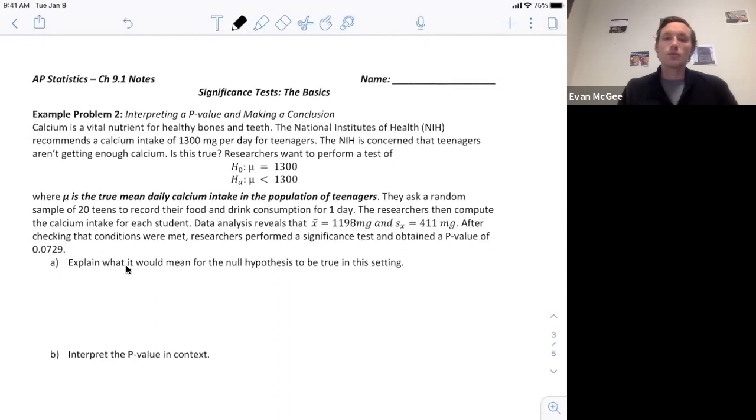Explain what it would mean for the null hypothesis to be true in this setting. If the null is true, the mean is equal to 1,300, then that means the mean daily calcium intake in the population of teenagers truly is 1,300 milligrams.